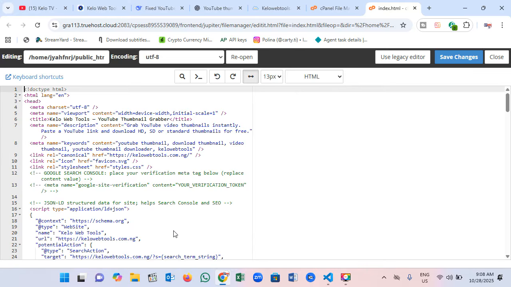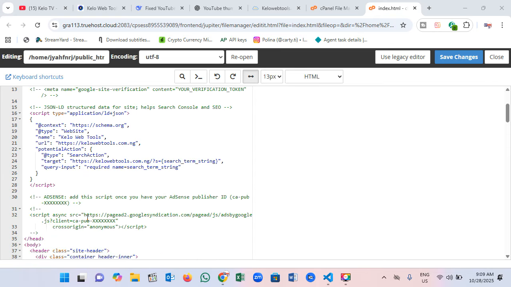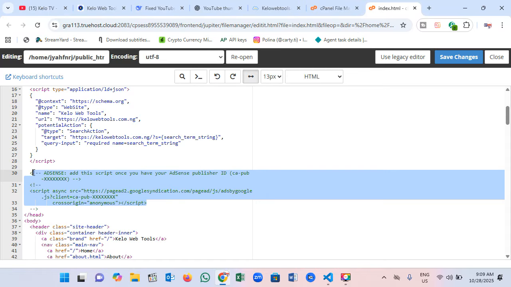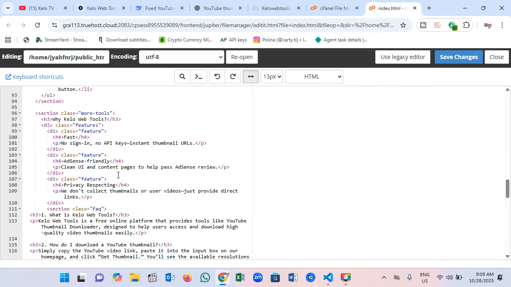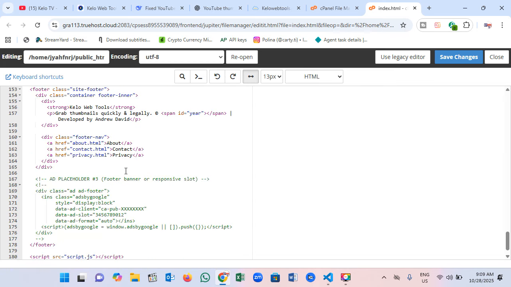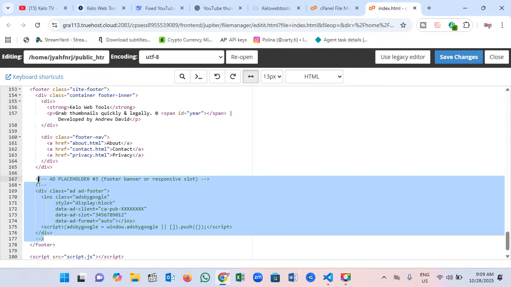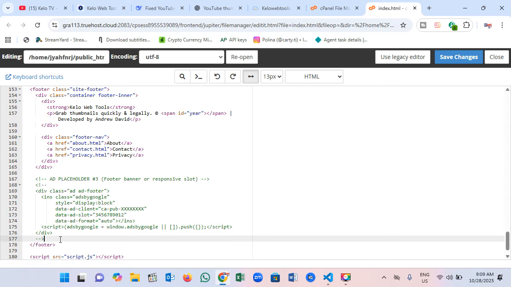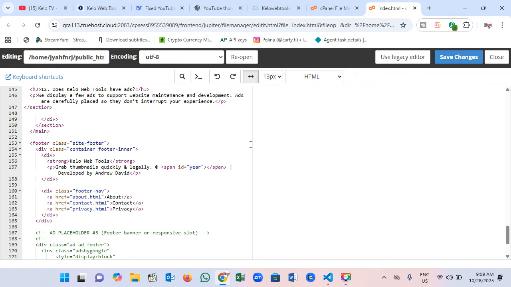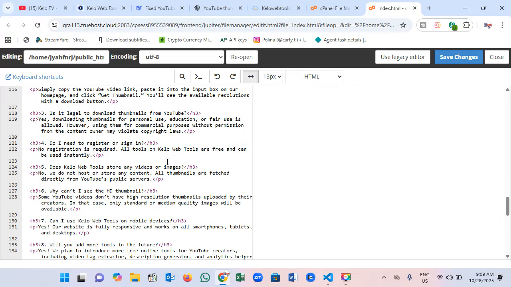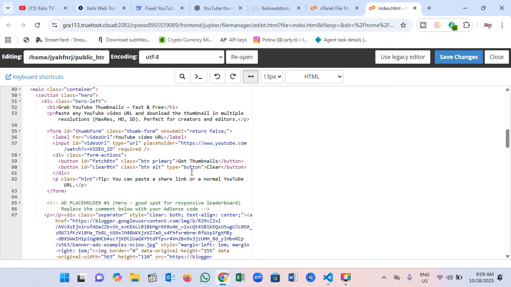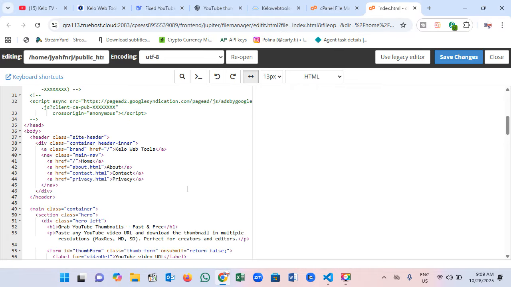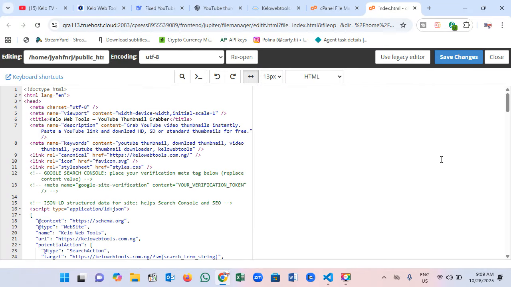Here you can see this is where you're going to put your AdSense code. As you can see, it's designed in this way. So simple. You can add your AdSense code, or you can use Adsterra as well. It's so simple to use this code. There's nothing too difficult about this design. You can see, I think about three sections where you can add your ad code.